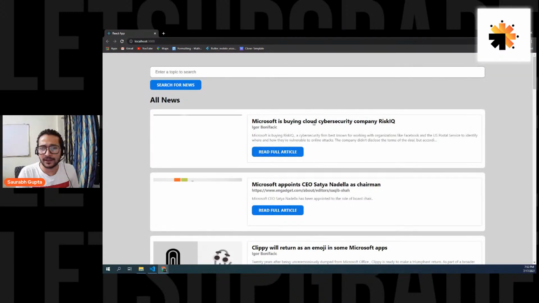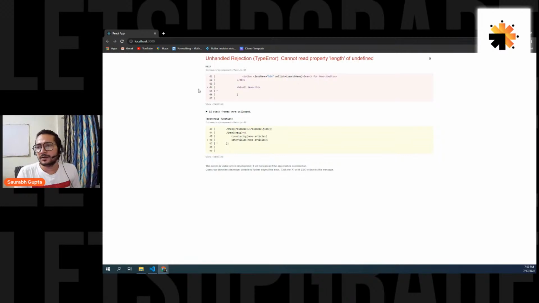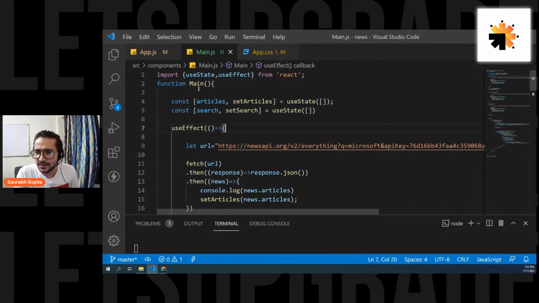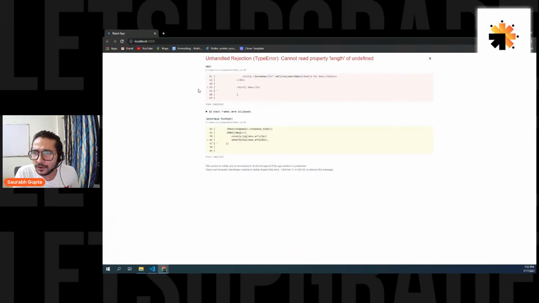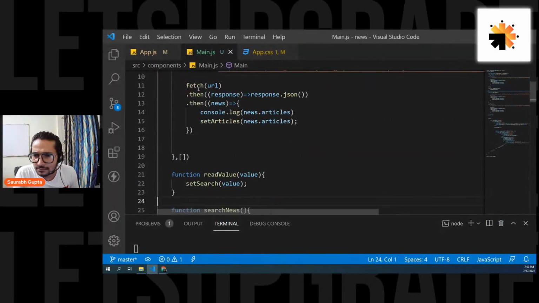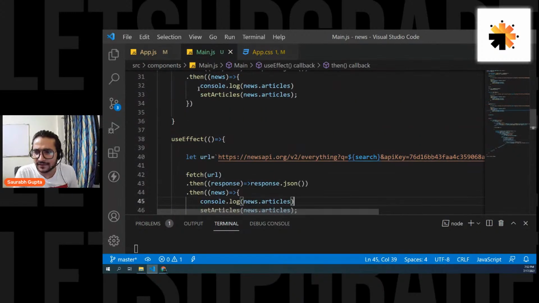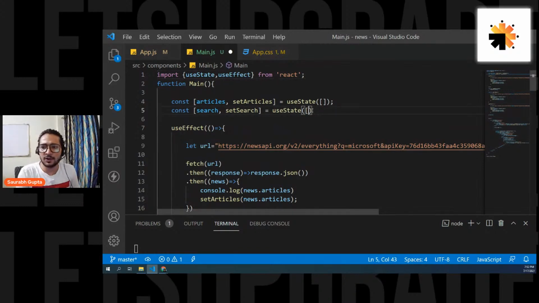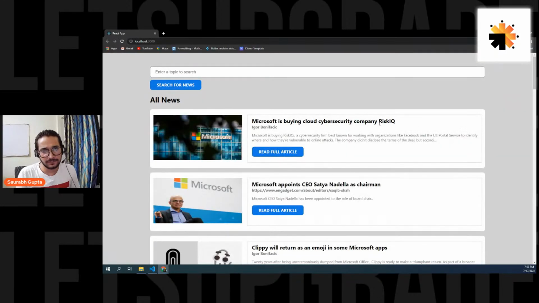By default, we're getting news for Microsoft. Why is it unable to read the length? It is a blank array, it should be 0 initially. Cannot read property length of undefined, where? How is that possible? I think it's because this useEffect is getting called and initially search is blank. Okay, got it. Let's put Microsoft in search as well initially. Simple, that is the solution. Don't put it blank, put Microsoft.